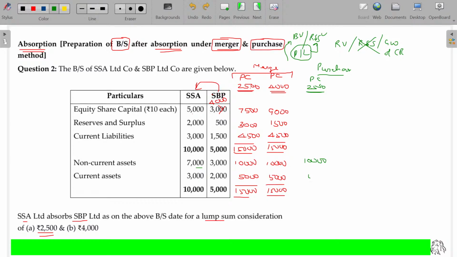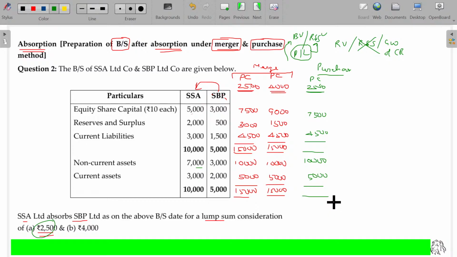Now, current assets 5,000 rupees and current liabilities being 4,500. Is that clear? Now, how much are you going to offer to the equity shareholders of that company, SBB? 2,500. So, 5,000 plus 2,500, 7,500. Is that clear? Now, just simply tally this.